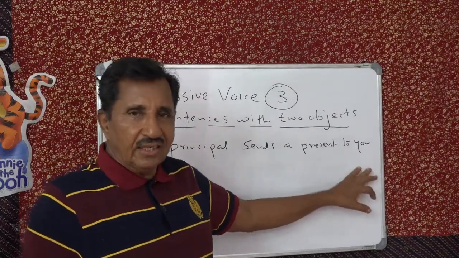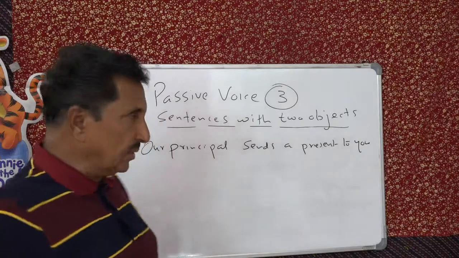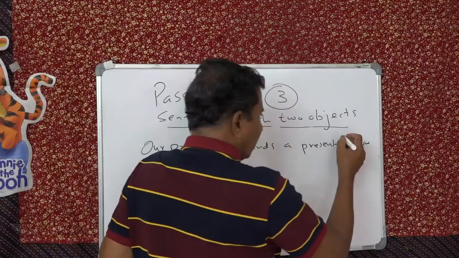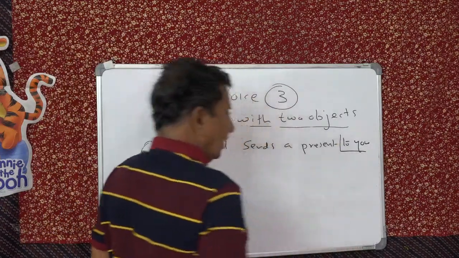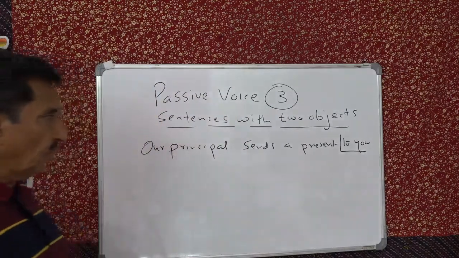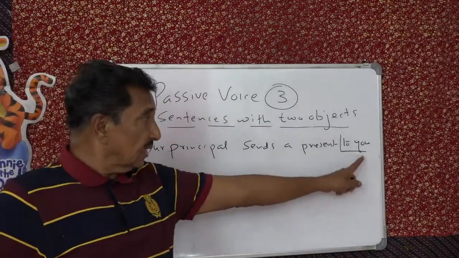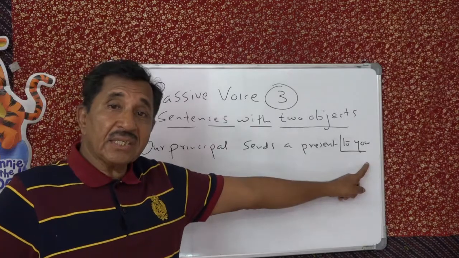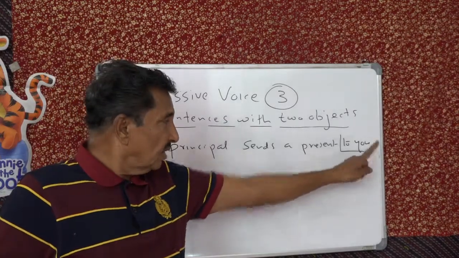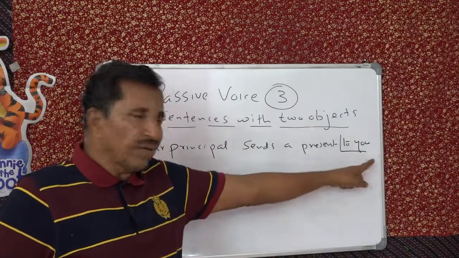So in this case, you have to start the passive with the object with to, or sometimes it can appear without to, the personal object. This is personal. This is thing. This is person.